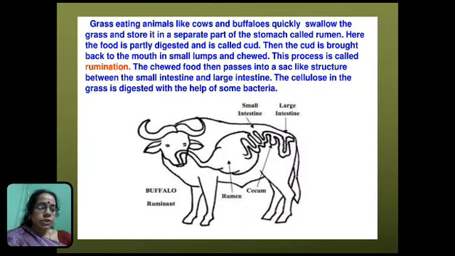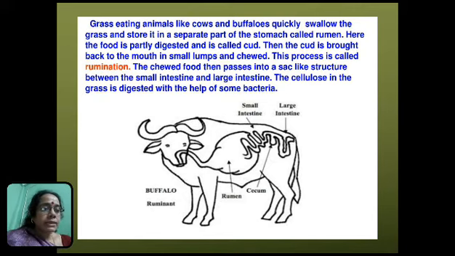When the cud is thoroughly chewed in the mouth of the cow, it is swallowed again, but this chewed cud does not go back to rumen. The thoroughly chewed cud now goes to the other compartments of the stomach of the cow and then into the small intestine for complete digestion and absorption.